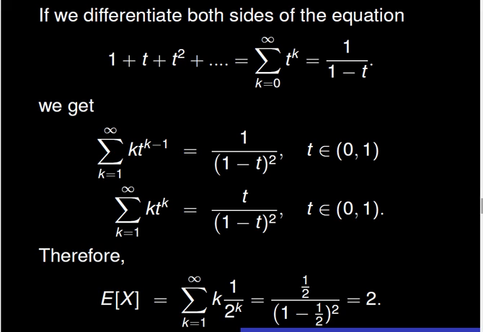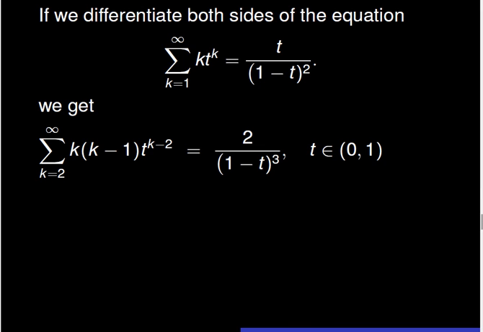Therefore, the expectation of X, which is equal to the sum for k equals 1 to infinity of k times 1/2 to the power k, is equal to the fraction 1/2 over the quantity 1 minus 1/2 squared, which is simply equal to 2. Thus, E of X is 2.